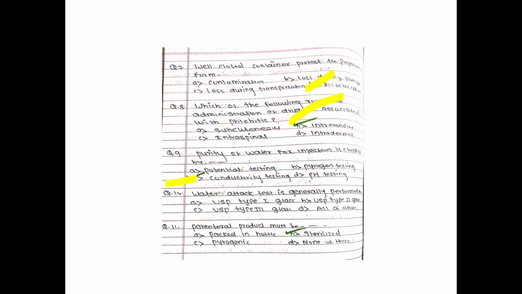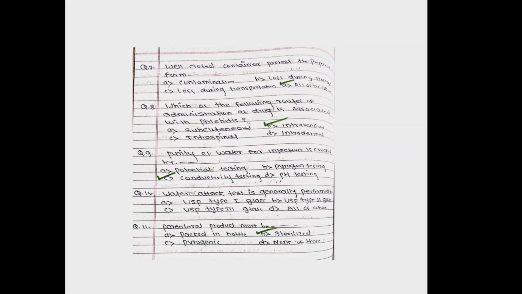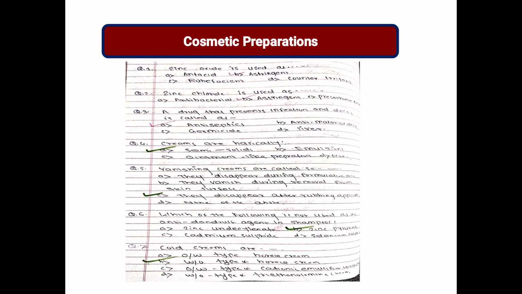So water attack test, USP type 2 glass. Next, parenteral product may be sterilized, packaged in bottle, pyrogenic, none of the above. Sterilized, parenteral product must be sterilized, main basic step. Cosmetic preparation. Cosmetics means those substances which are used for beautification purposes. Zinc oxide is used as astringent is the correct answer.